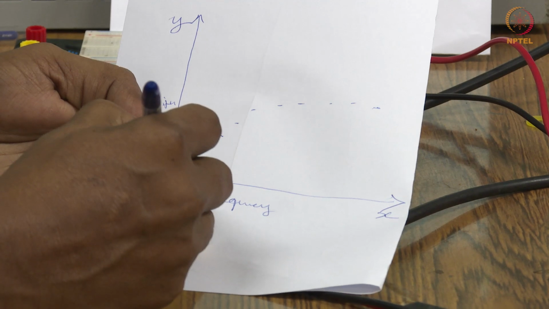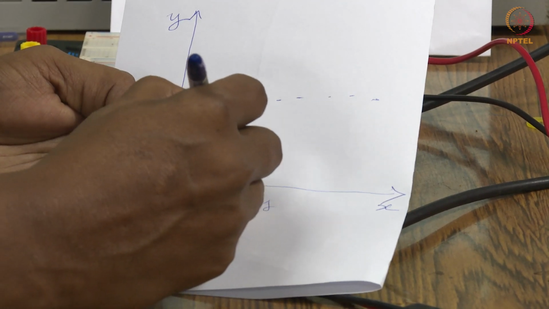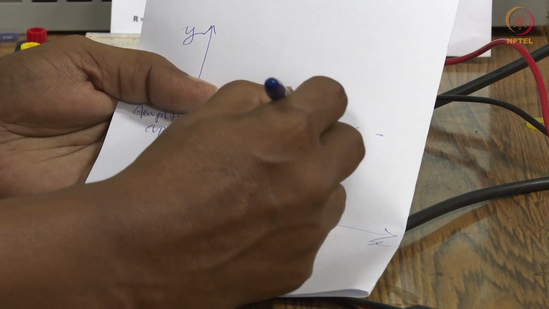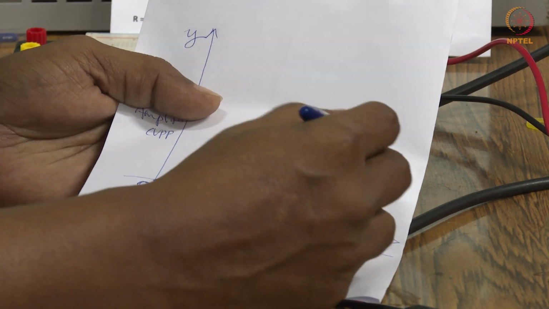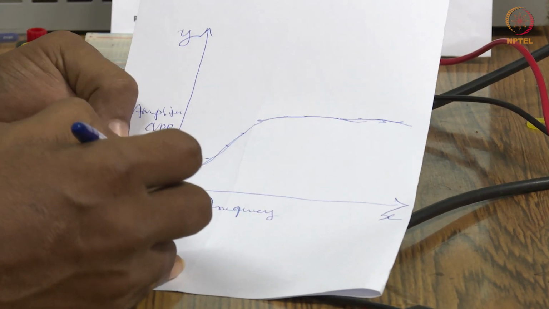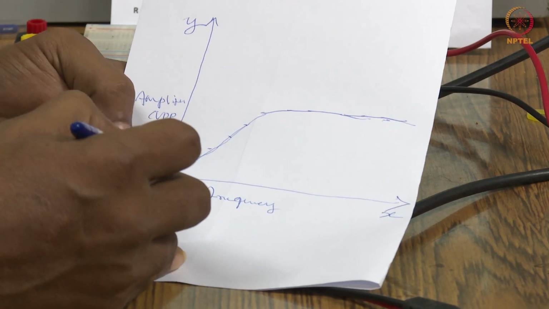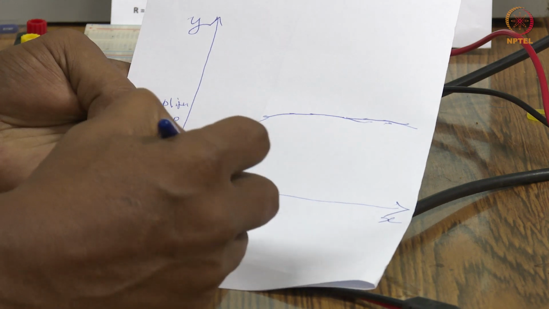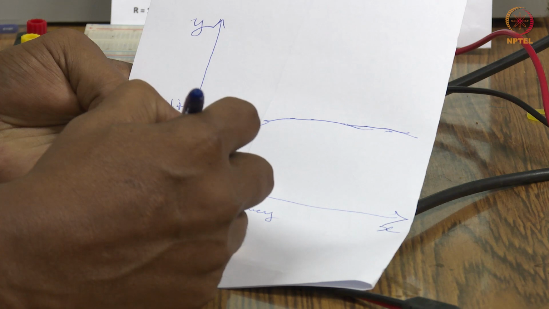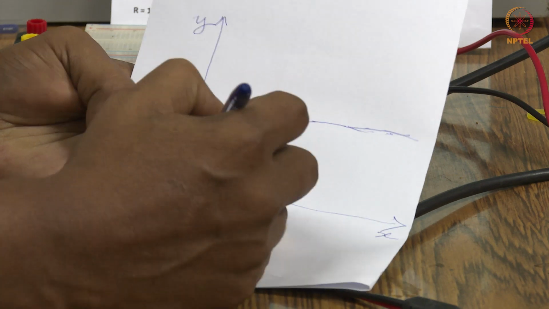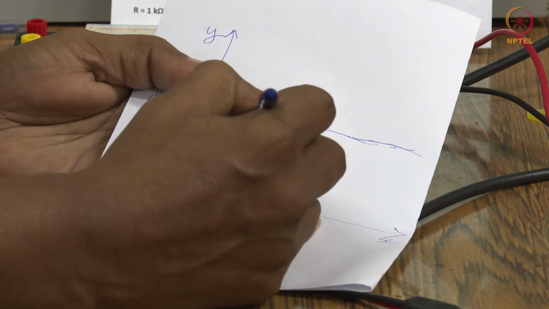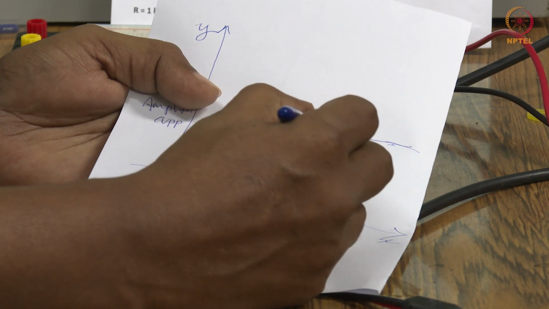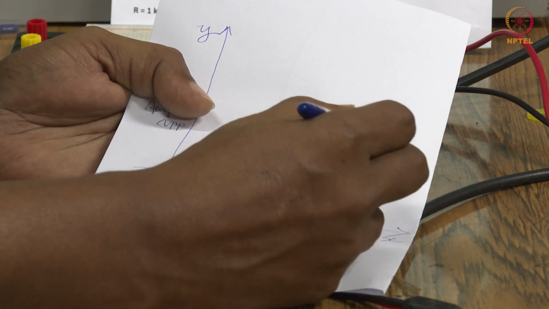Finally, we make a straight line with the data points. Our graph will be like this, which means for the high pass filter, at low frequency, the output remains 0. When you gradually increase the frequency level, our output VPP also gradually increases. At a certain stage, it will maintain a constant VPP and remain the same for any higher frequency.